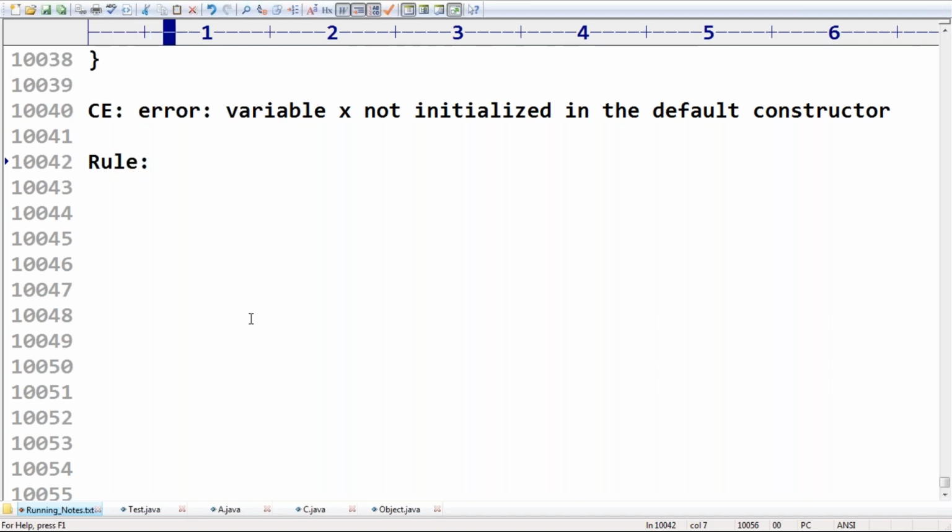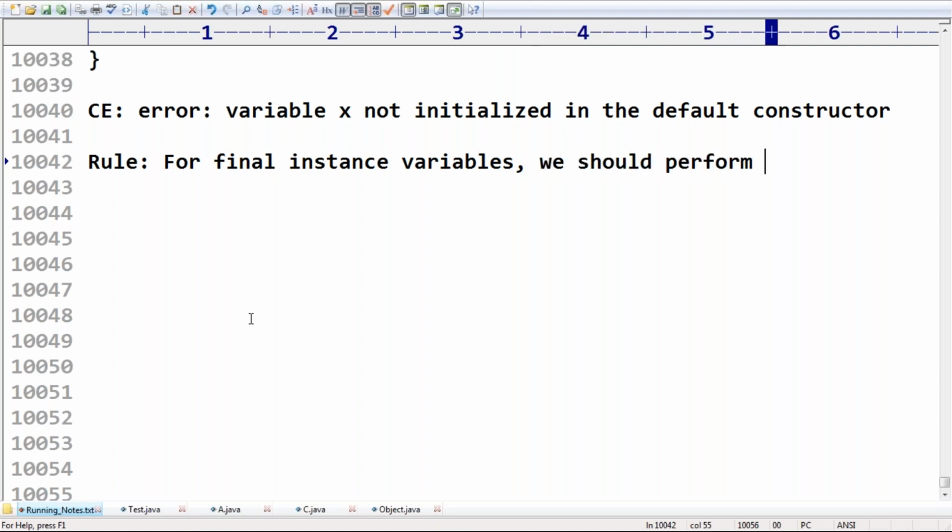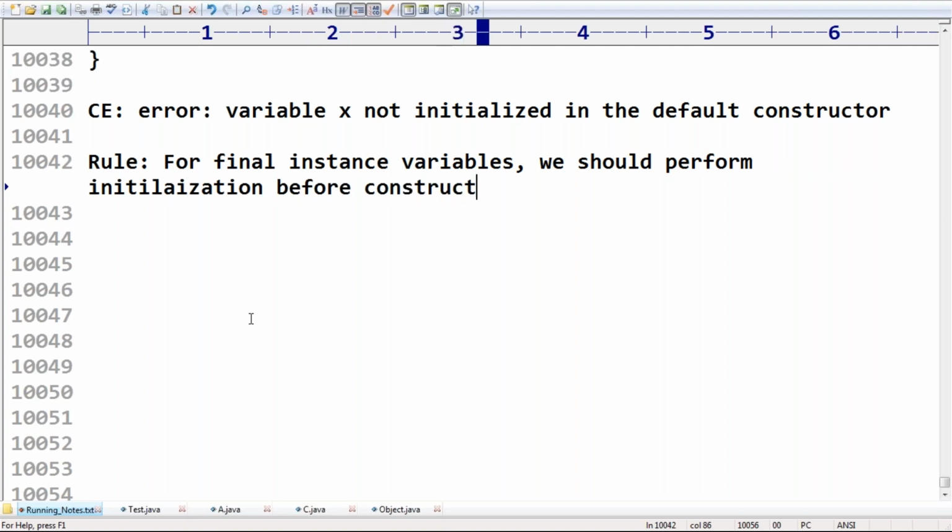For final instance variables, we should perform initialization before constructor completion. Remember this one, before constructor completion.